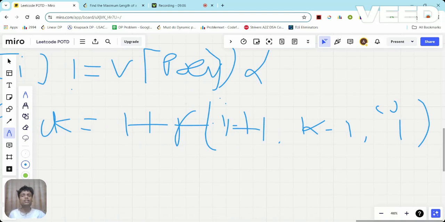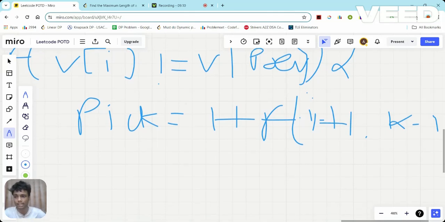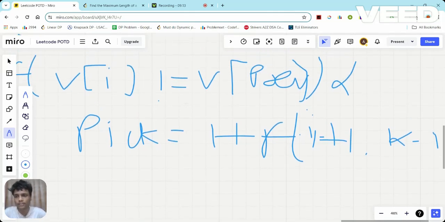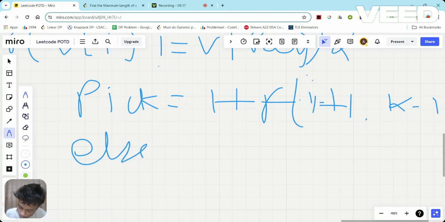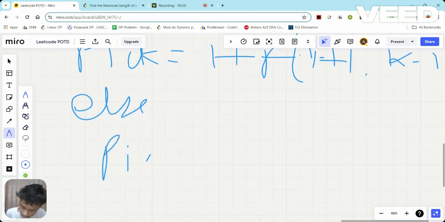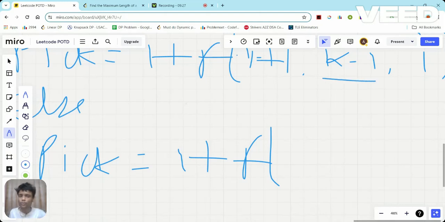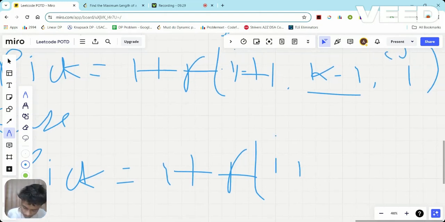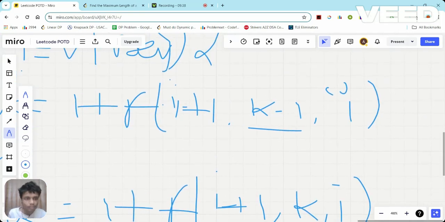So this is the case when V of I, meaning the current element, is not equal to the previously picked element. But if the current element is equal to the previously picked element, meaning the else condition, in that case I will simply pass pick as 1 plus, but in that case nothing will change. Simply there is no need to do k minus 1. That's it. Means simply do I plus 1, simply pass k and simply pass the last thing.